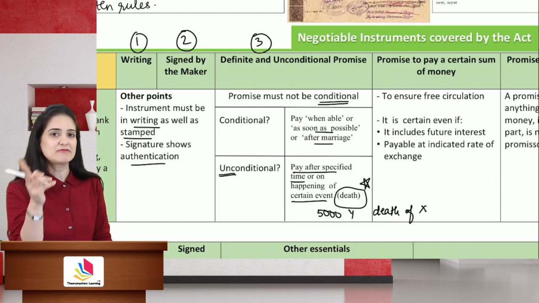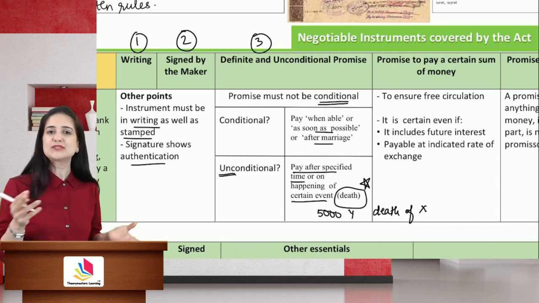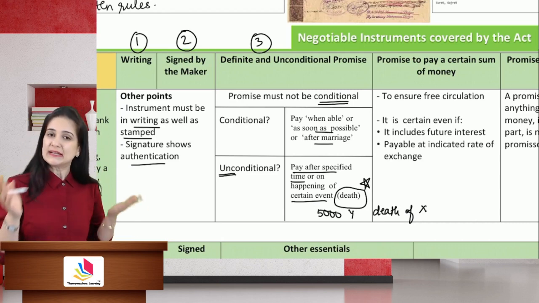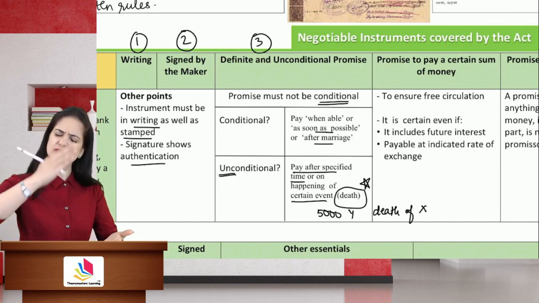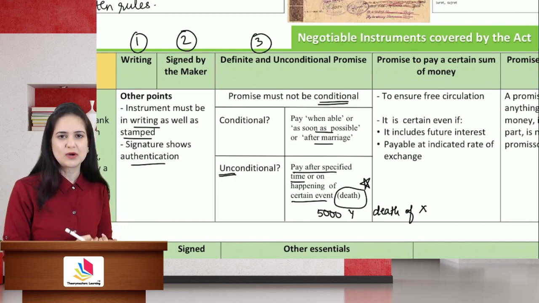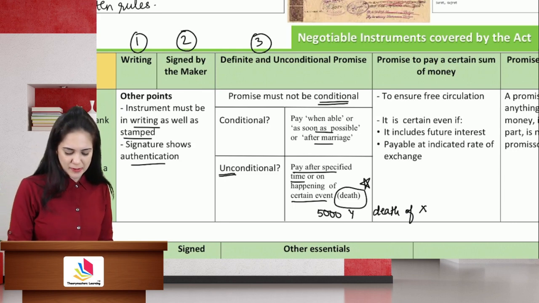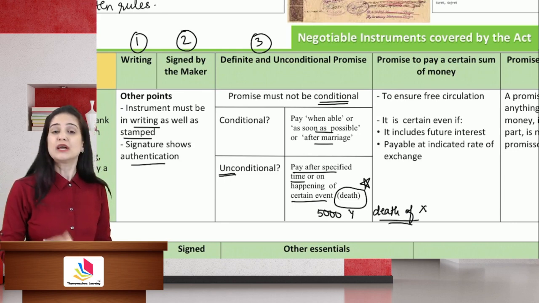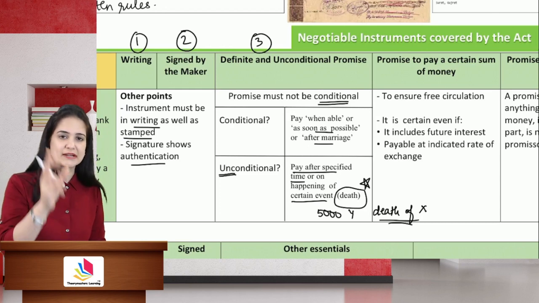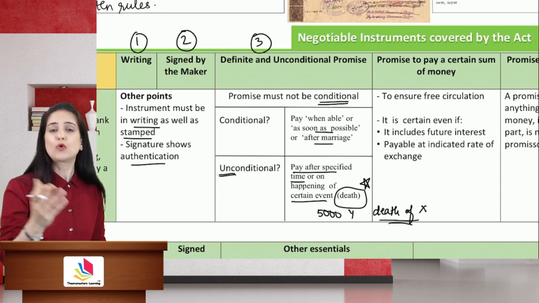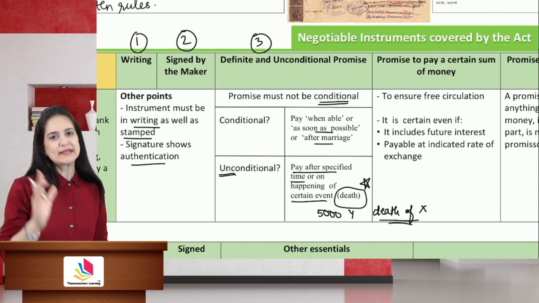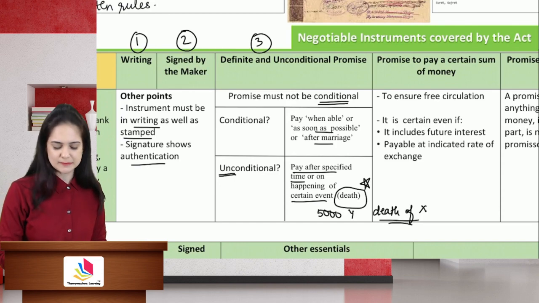I will pay when X dies, but there is no uncertainty. Death is an event which is certainly going to happen. Only the time is unknown. So if I promise to pay money on the death of X, even though it is a condition, that condition is bound to happen, only the time is not known, it is a valid promissory note.